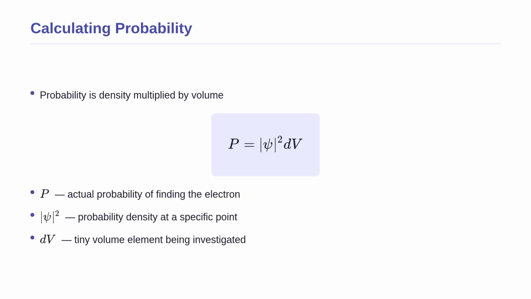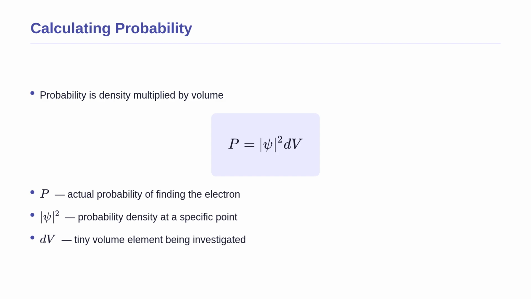Let us look at the mathematical form of this concept. The formula is P equals the absolute square of psi times dV. Where does this come from? Since the squared wave function gives us the probability density, which is probability per unit volume, we must multiply it by a specific volume to get a tangible probability.